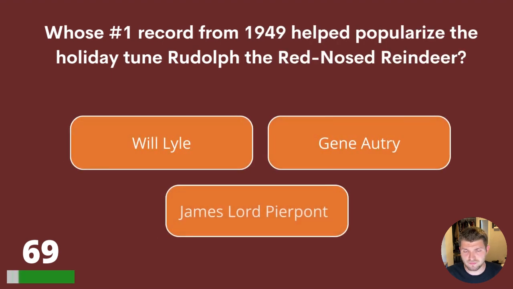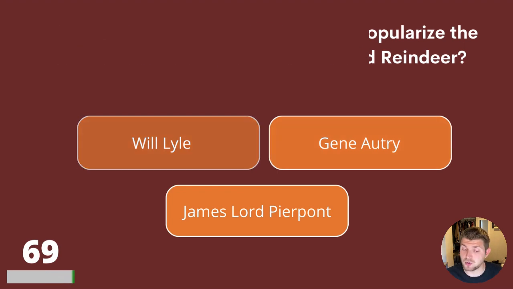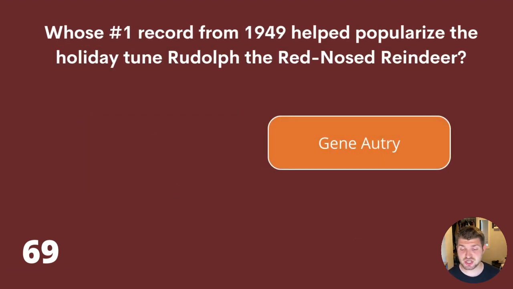69. Whose #1 record from 1949 helped popularise the holiday tune Rudolph the Red-Nosed Reindeer? Was it Will Lyle, Gene Autry, or James Lord Pierpont? And the answer is Gene Autry.